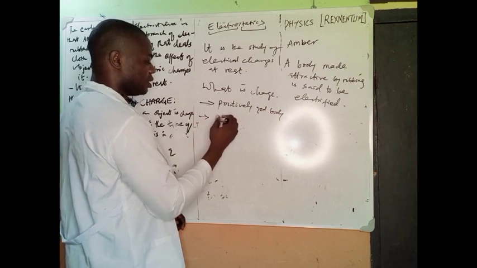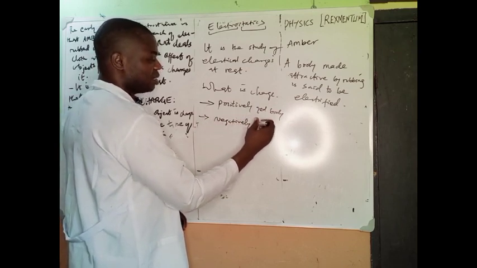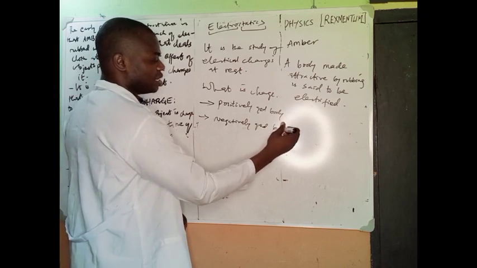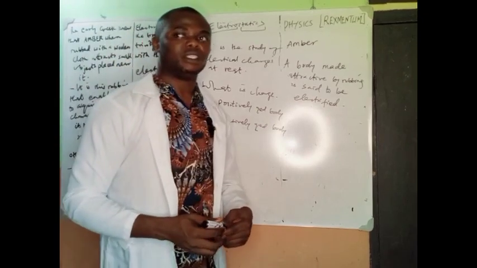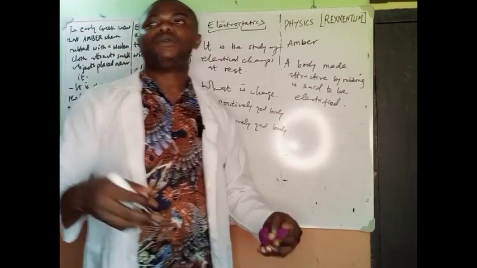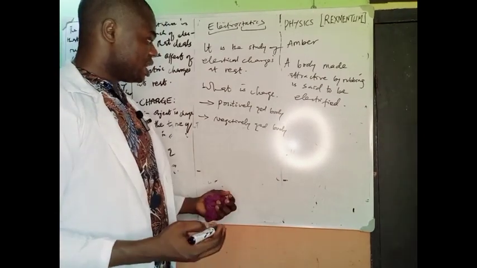and we have what we call a negatively charged body. So what do we mean by that? When is a body said to be positively charged? When is a body said to be negatively charged? Very important.